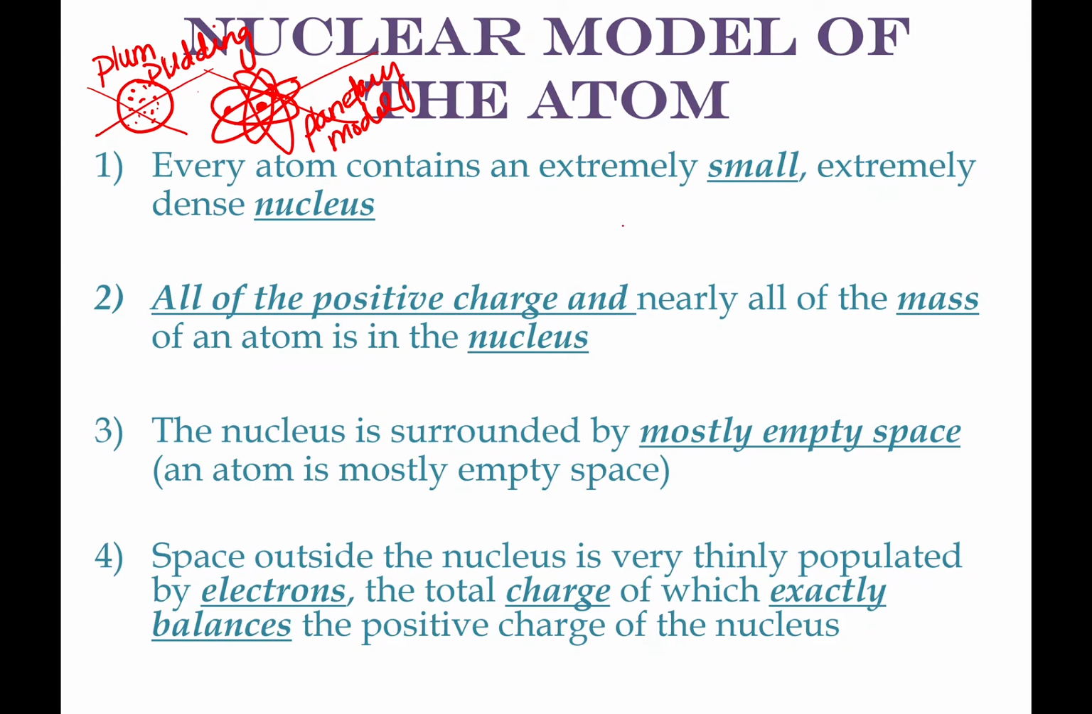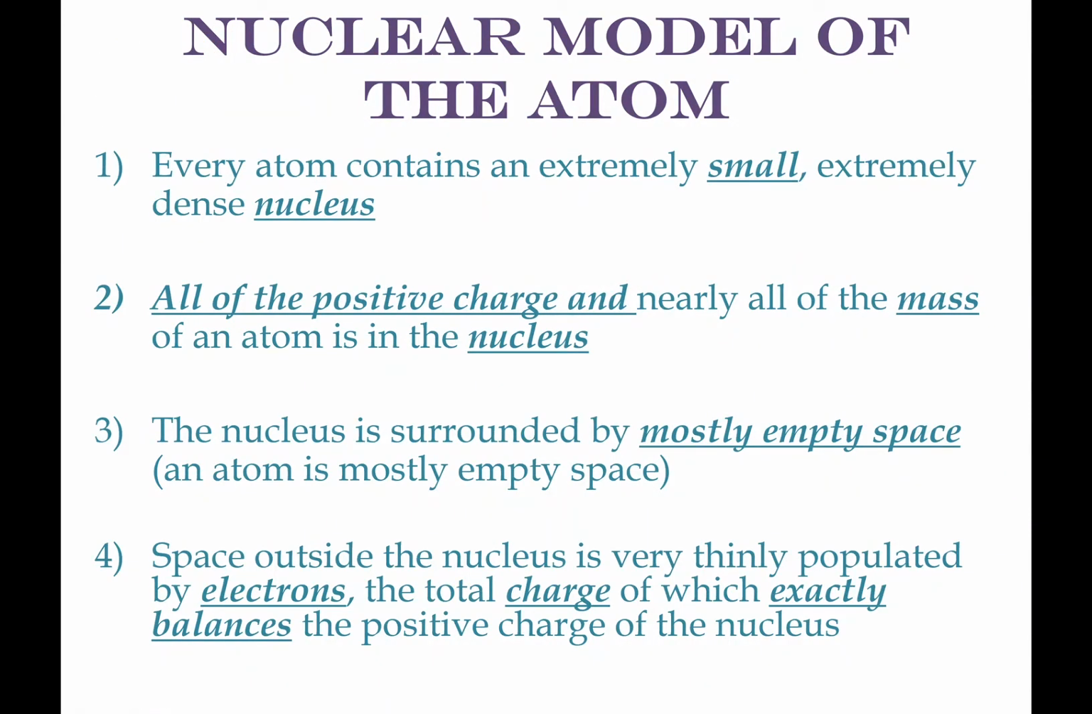And we have that small, dense nucleus and this cloud of electrons, which is thinly populated with electrons. The number of electrons exactly equals the number of protons in a neutral atom. Every atom contains a small, dense nucleus. All positive charge and nearly all the mass of an atom is in the nucleus. The nucleus is surrounded by mostly empty space, thinly populated by electrons. If the atom is neutral, the number of electrons and the number of protons must be equal because there's no charge.